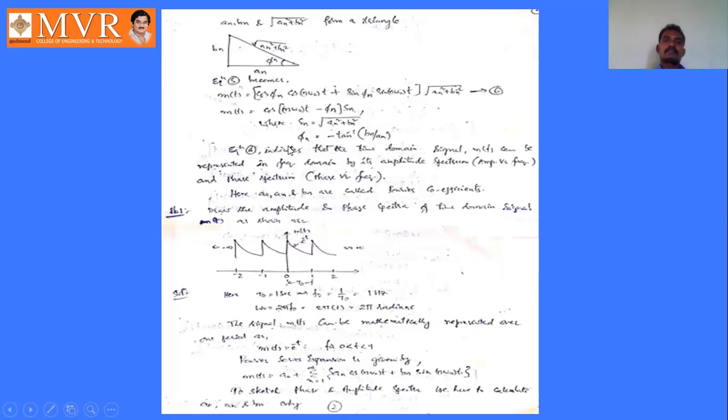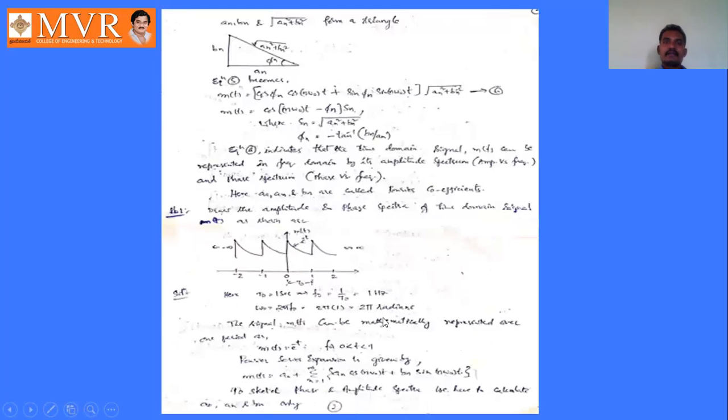Equation number 6 indicates that the time domain signal m of t can be represented in the frequency domain by its amplitude spectrum. What is meant by amplitude spectrum? It is the graph between amplitude and frequency, and phase spectrum is the graph between phase angle and frequency. Here a naught, an and bn are called Fourier coefficients. So this is the derivation of the polar form from the trigonometric expansion form.